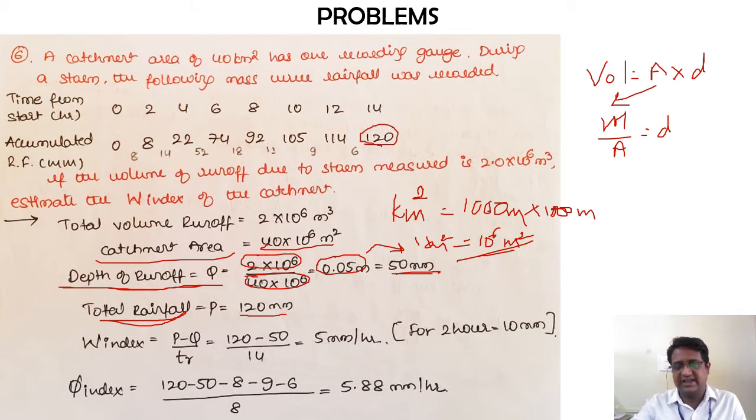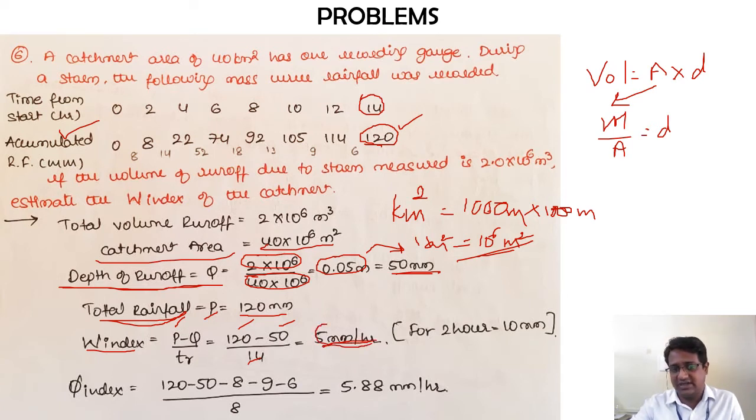This is exactly similar to the second problem we have solved. Since it is the cumulative value that has been given, the last value itself is going to be the value of P. Now, the W index is again simple: P minus Q divided by TR. P is 120, Q is 50, TR is 14 hours as indicated in the table. Here I will get 5 millimeters per hour.